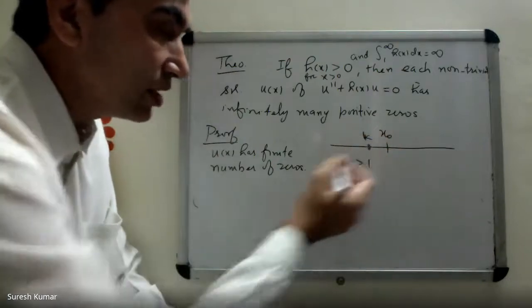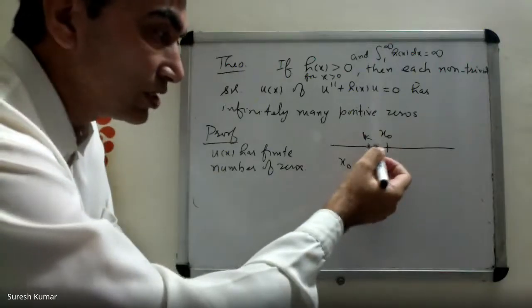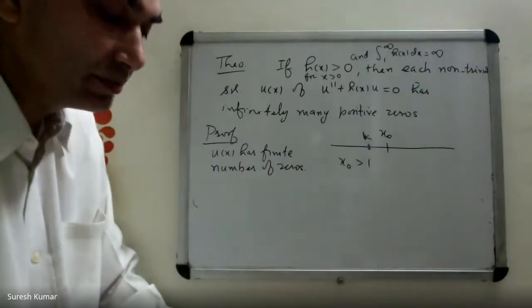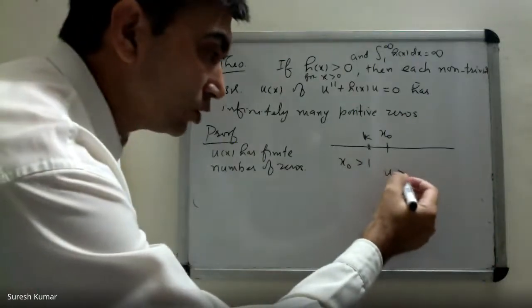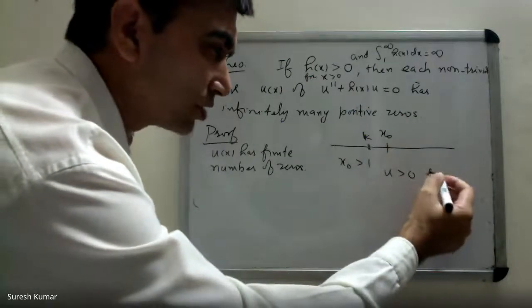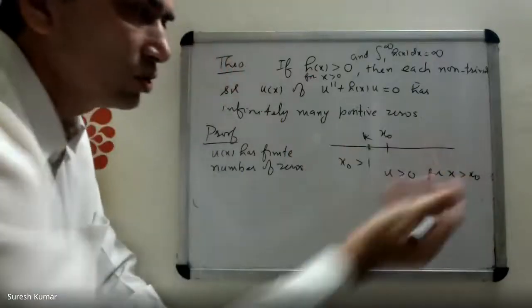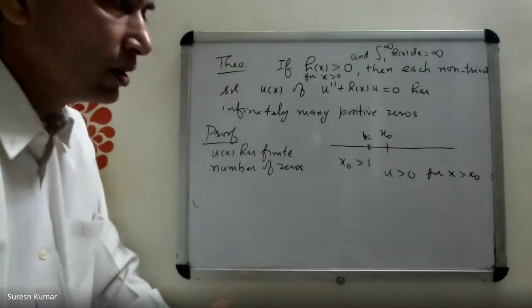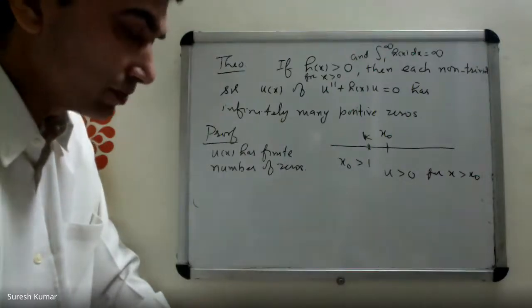I'm saying that suppose k is the largest zero, first of all, and x naught is a number which is greater than k as well as greater than 1. Up to this it is fine? Yes, sir. Okay. Also assume that u is positive to the right of x naught, because we have to prove that there is no zero, since it has a finite number of zeros. So I can assume that u is positive to the right of x naught.